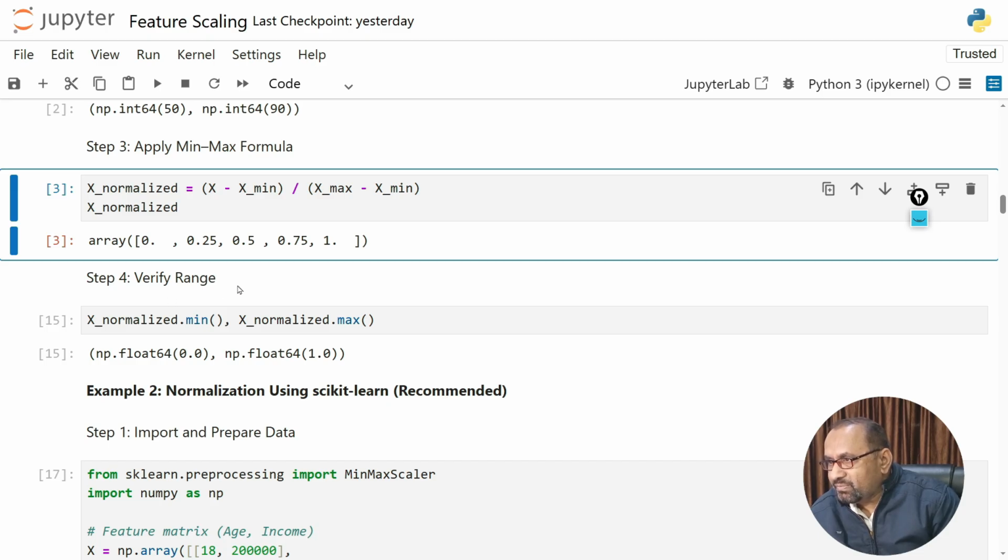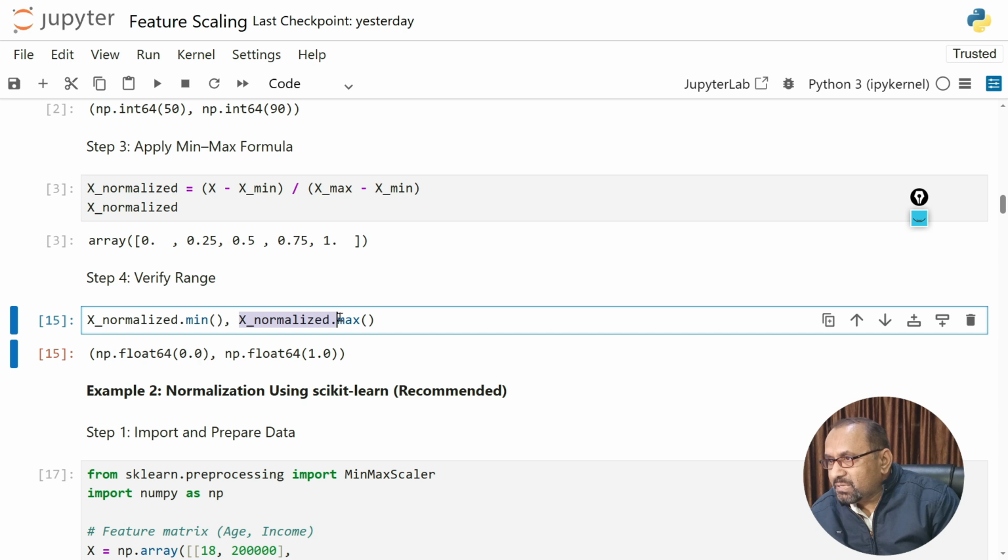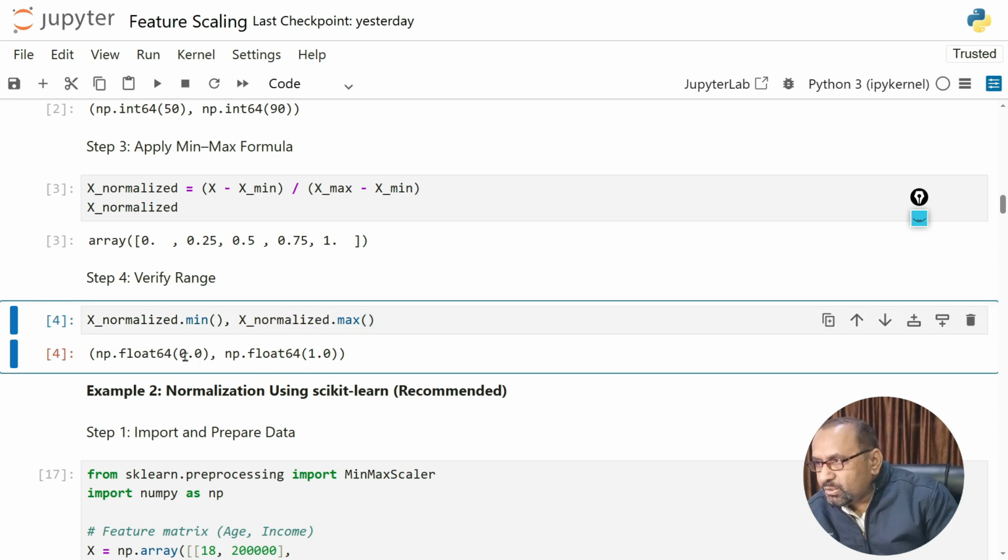Okay, so here is the step to verify the range. If you want to verify, we can verify the range. So x underscore normalized dot minimum will give the minimum value, and this will give the maximum value of the above vector. You can verify in this way. The minimum value is 0.0 and the maximum is 1.0, because sometimes we have a very large vector. Here we have a very small vector, but many times we have 1000 values, and it is very tedious to cross check. So we can use this range, minimum and maximum value directly, and this will give us the respective values.